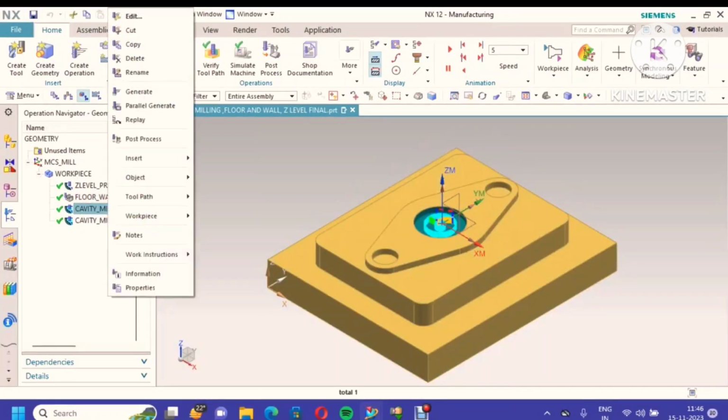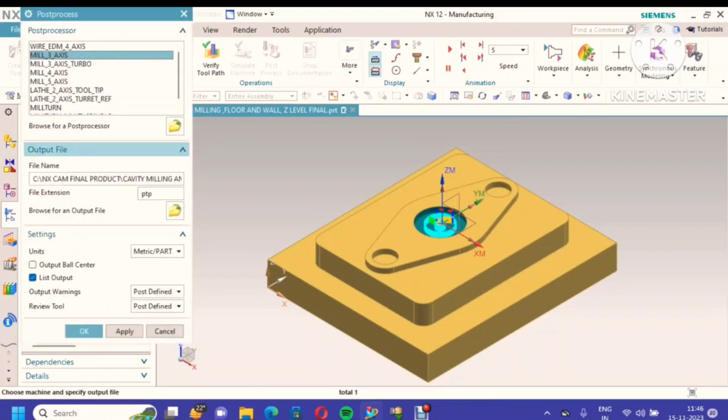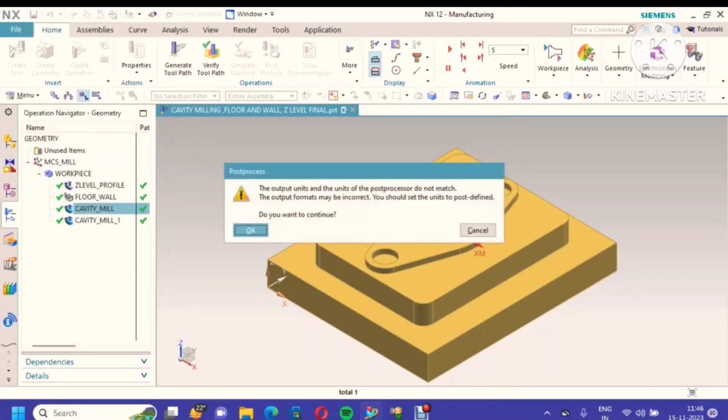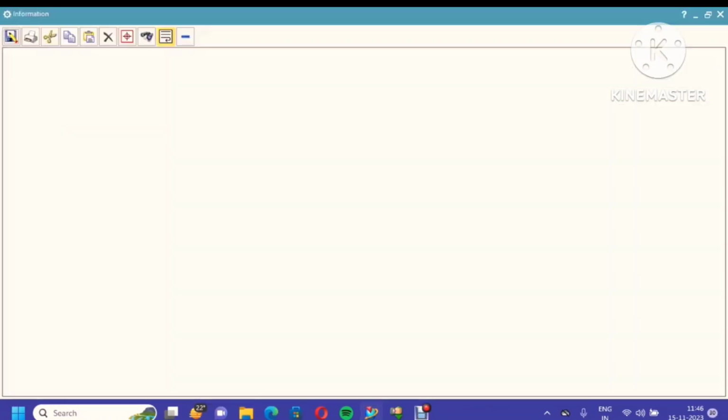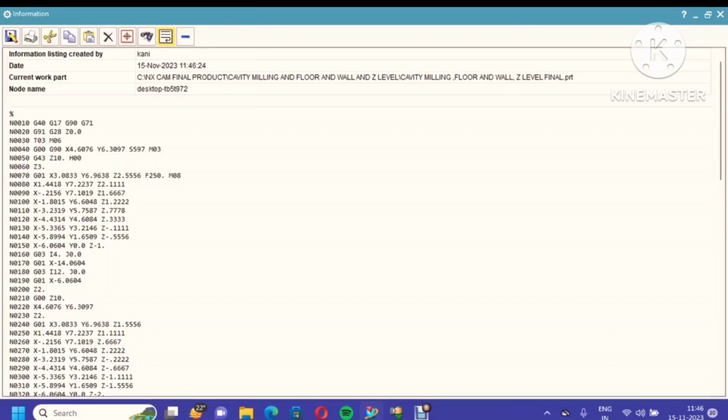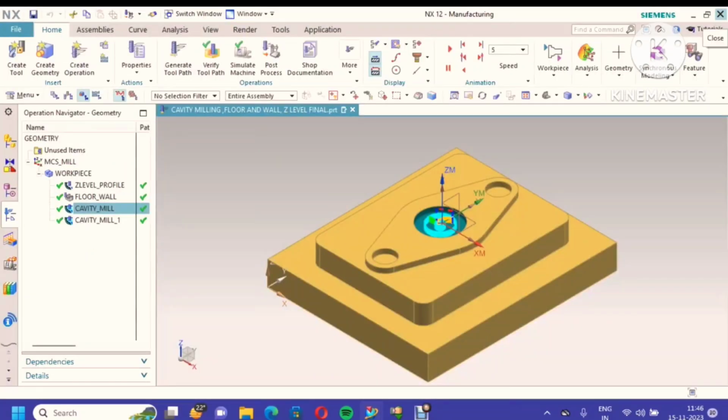For cavity mill, if you do post processor, it will give particularly those operations. Tool number 3, M06. So in this way you can take post processor or edit post processor as you like.